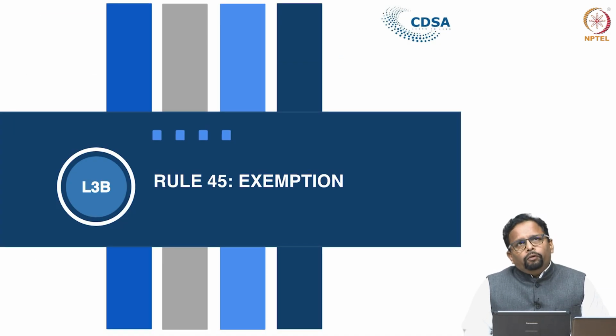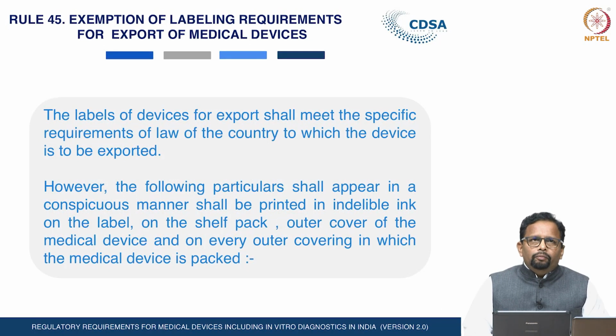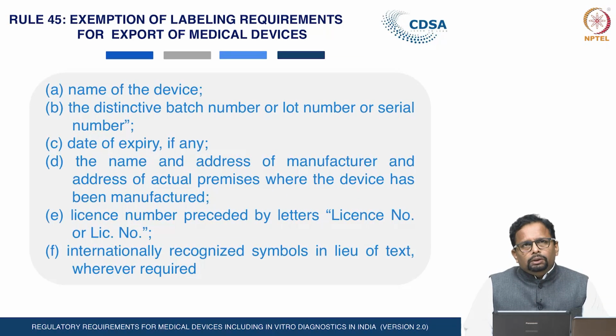Rule 45 of the Medical Device Rules 2017 provides exemptions from the labeling requirement for export of medical devices. Devices meant for export shall meet the specific requirements of the law of the country to which the device is to be exported. However, certain minimum information has to be mentioned on the label of such devices.